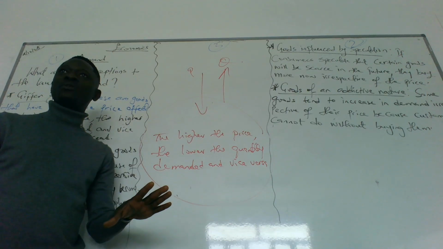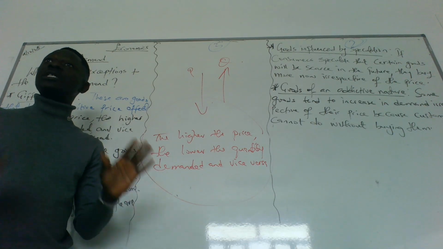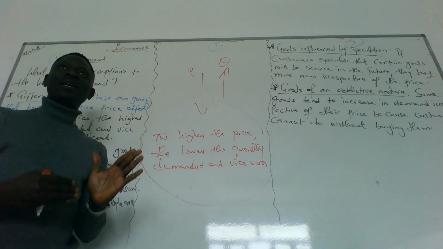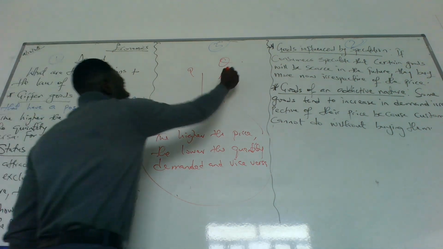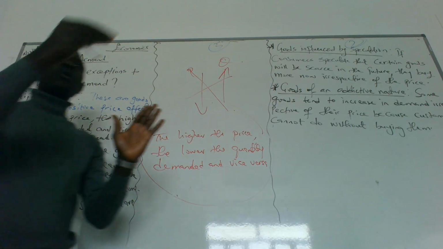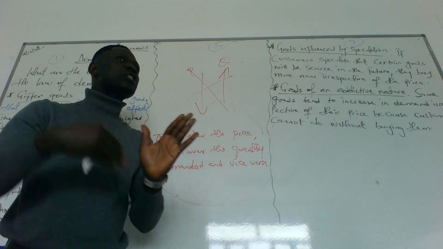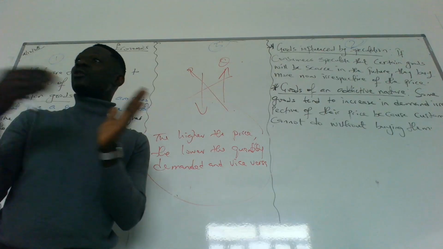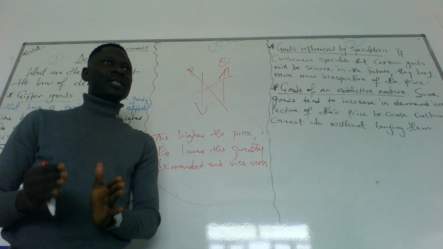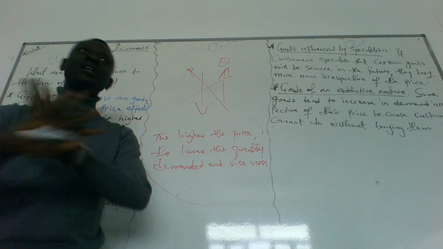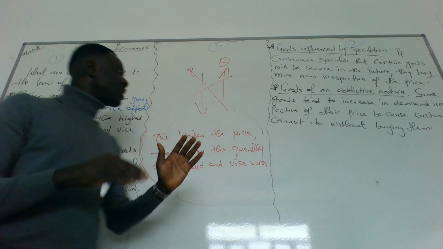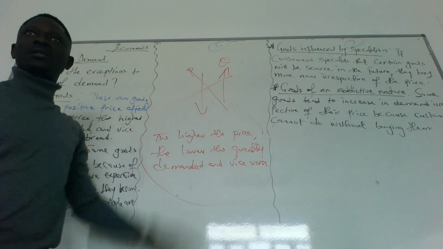But there are some exceptions to the law of demand. This simply means the price of a product might continue to rise over time and customers continue to buy. If they continue to buy it, that means it's not about the law of demand. One of the assumptions of a rational consumer is that they buy products whose price is affordable. That makes you a rational consumer, and that is the law of demand. But we have exceptions, which means the opposite of what we've talked about here.